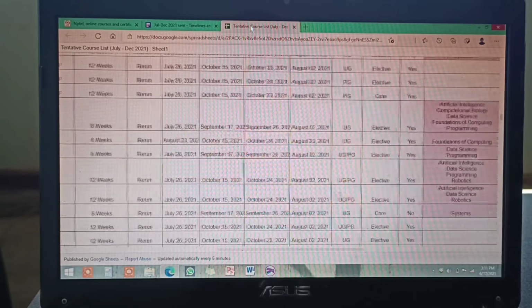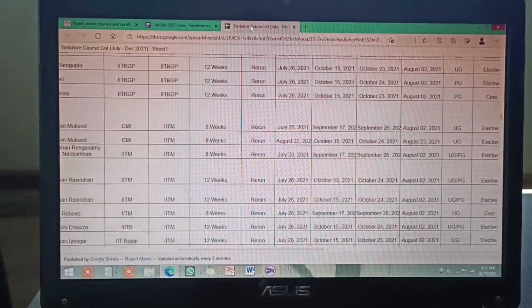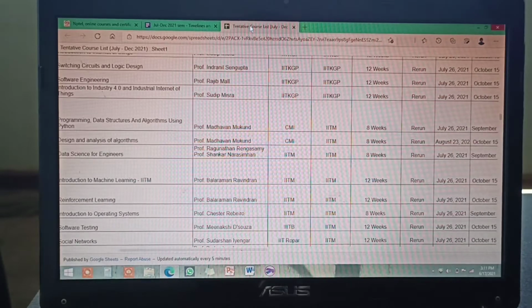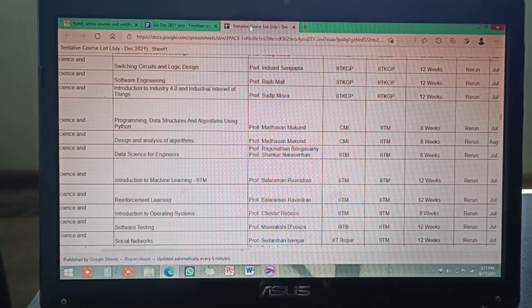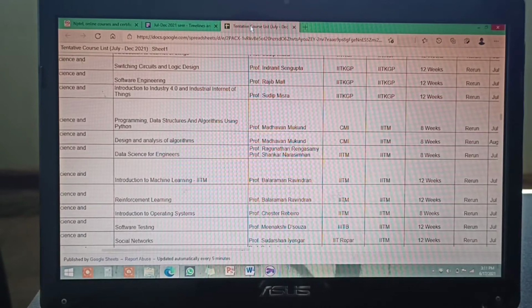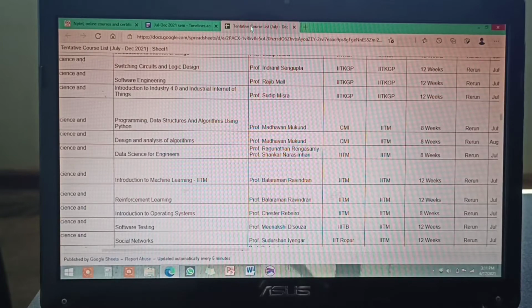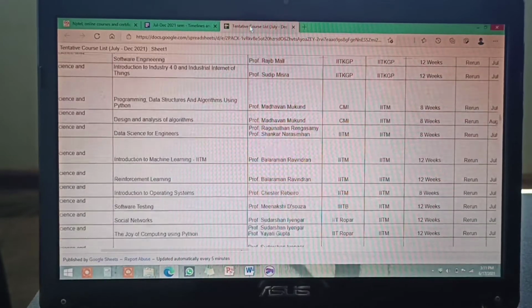Meaning when it is going to start, how many credits, how many weeks it is, right? So the first thing you have to see is what the credit requirements are in your college. If it is 3 credits, take a 12-week course, or you can take 2 courses of 2 and 1 credit. If it is 4 credits, you can take 2 2-week courses, or 1 3-week and 1 1-week course. It depends on you.